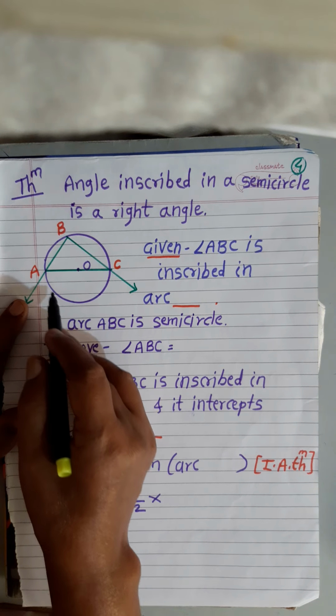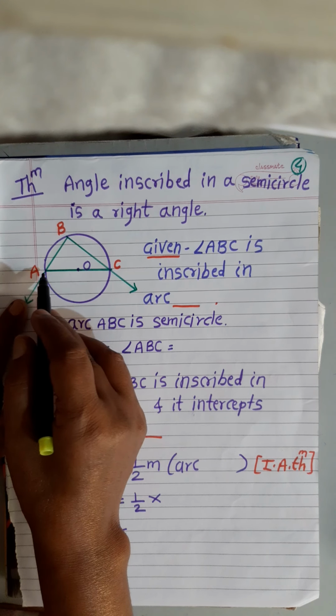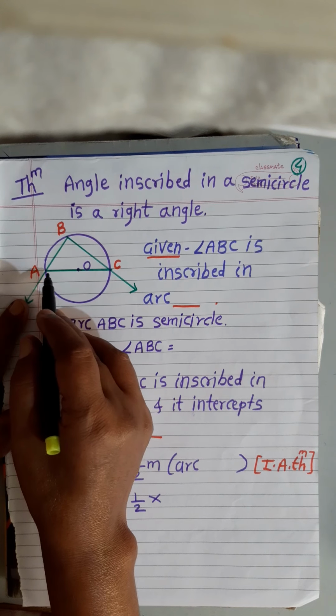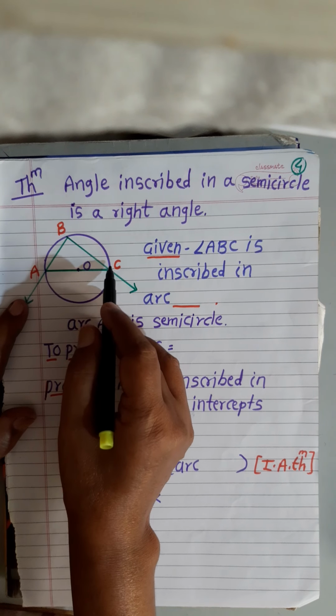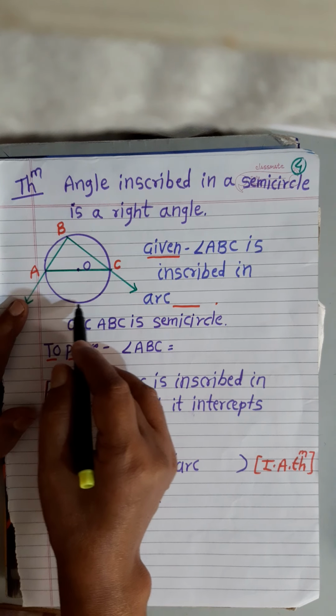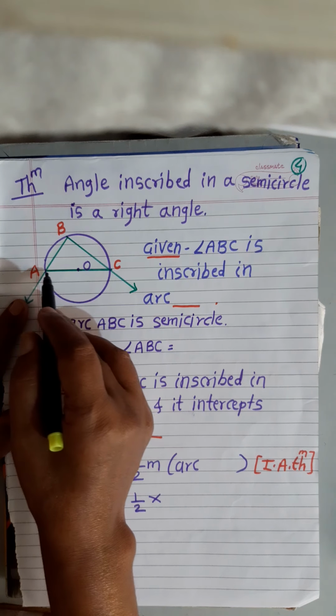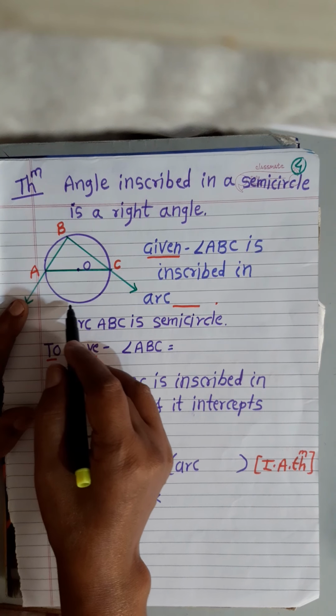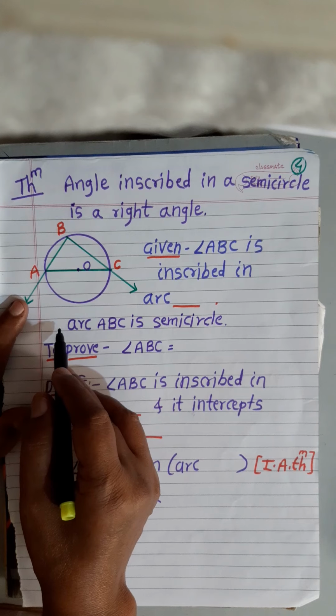Now see the figure. Here O is the center and AC is the diameter of the circle. Therefore, arc ABC and this arc AC are also semicircles.